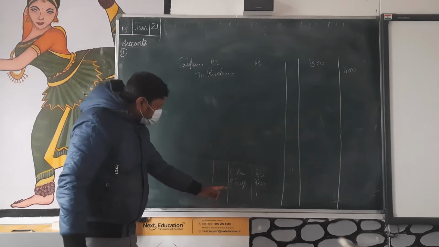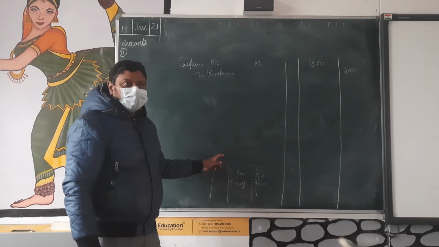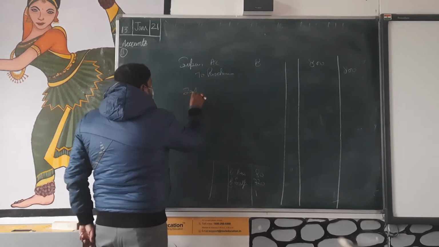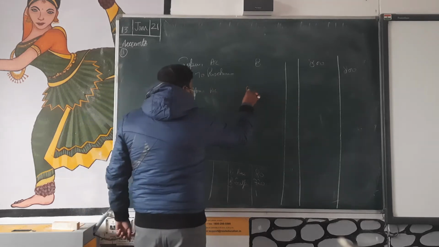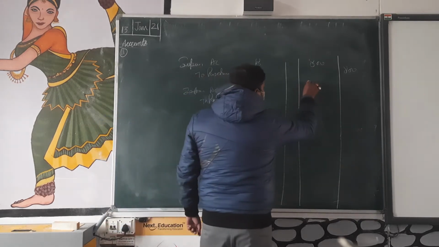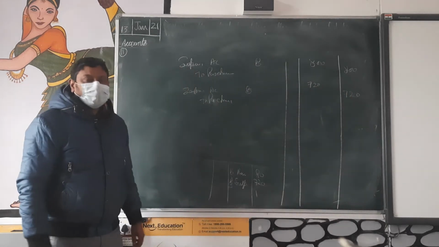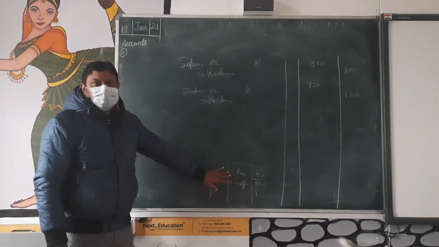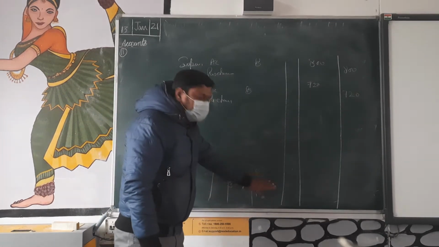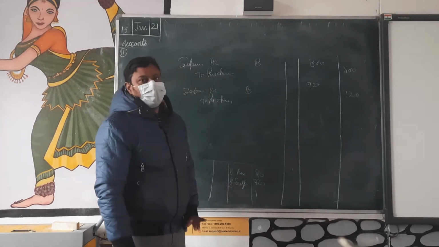Again make the entry: suspense account debit to purchase, but the amount is 720. We are going to correct these things. We have to write the entry with 800 rupees but we entered only 80 rupees, so 720 more is needed, and that will be by suspense account.